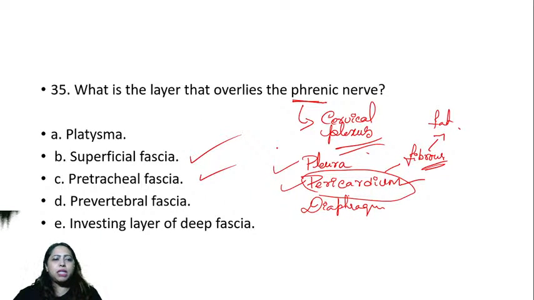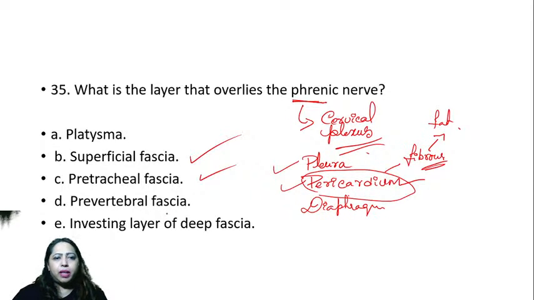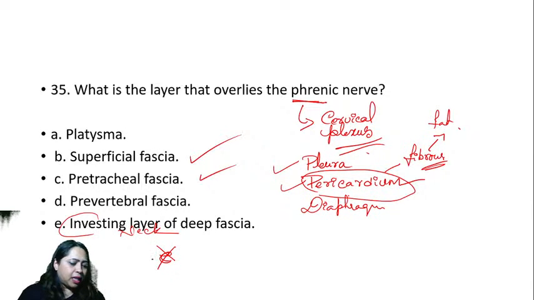How many of you say it is C? I get one answer, investing layer of deep cervical fascia. No, this is only in the neck. Tanzil? No. So it is not E. Next, Yash says it is C. Many of you say C. Varun says C. Why do you think so?